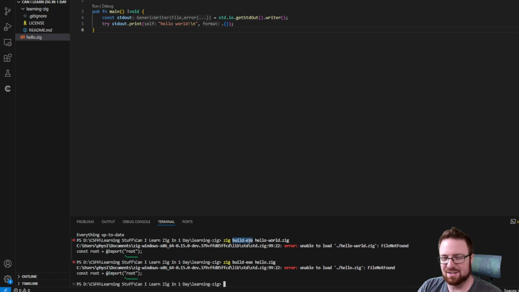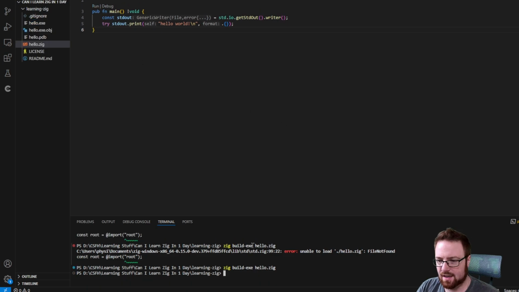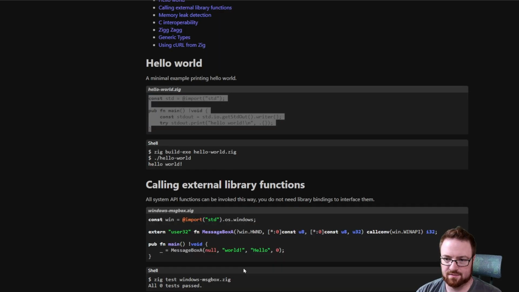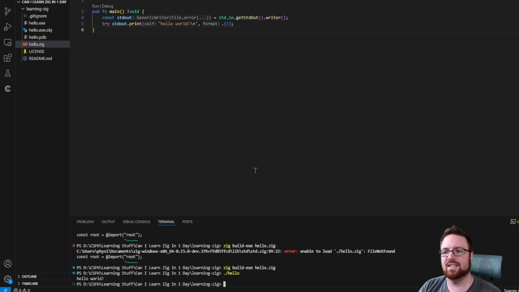Let me know in the comments if I just missed a memo like I did with Cargo on Rust, and if there is actually a package manager kind of thing, or whatever you would call it. Oh, whoops, I put this in the wrong folder. That'll do it. There we go. Oh, I just compiled it, so it's not gonna run. Do I just run it like normal? Yeah. Okay, that was super easy.